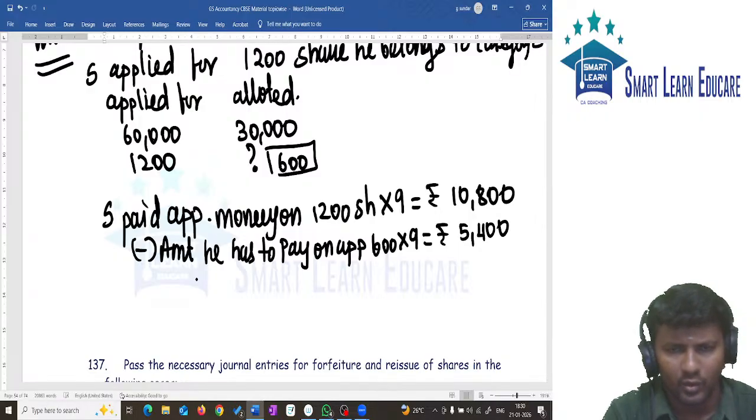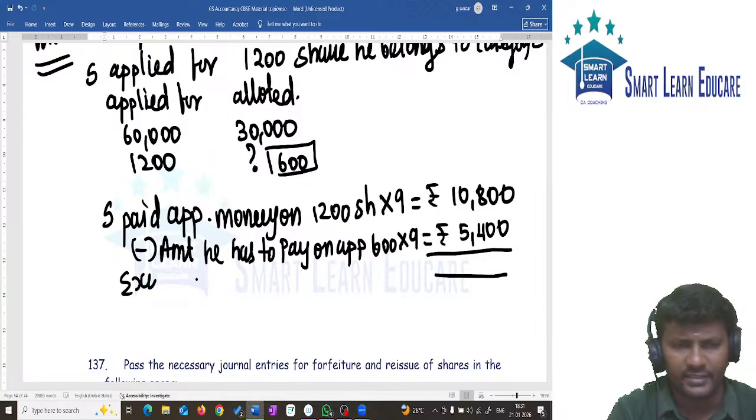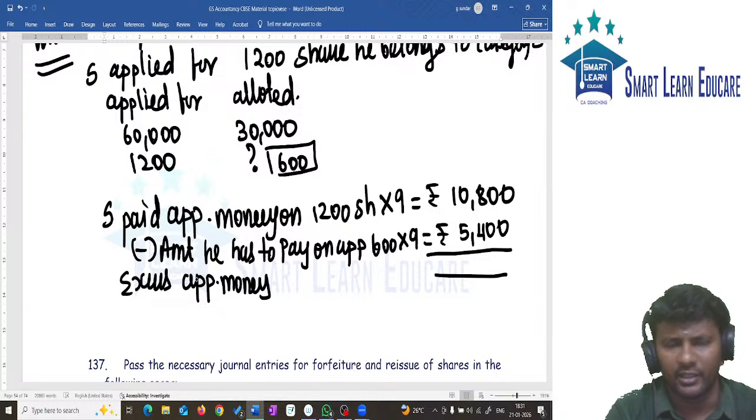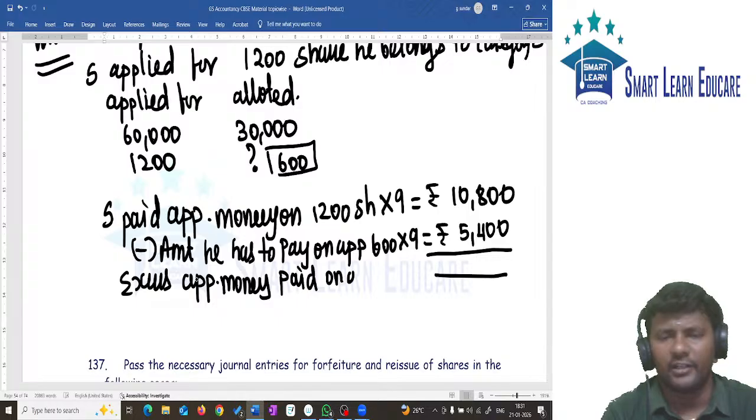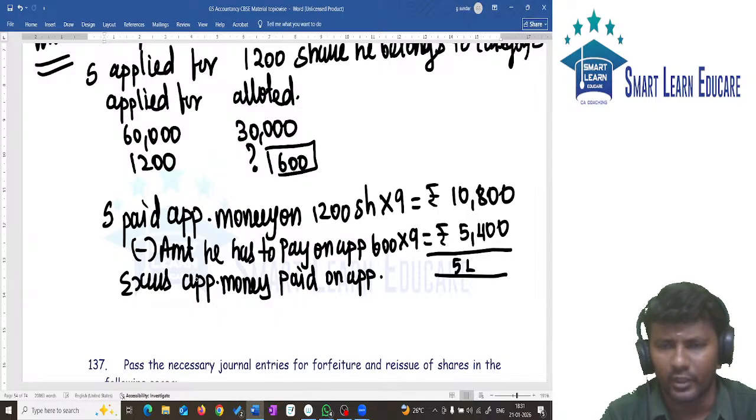So if you subtract this, you will be getting excess application money paid on application. It is 5,400.